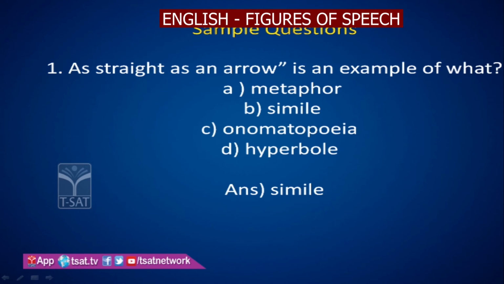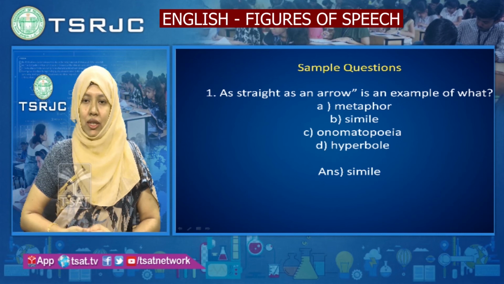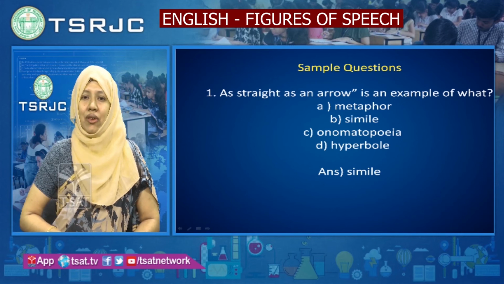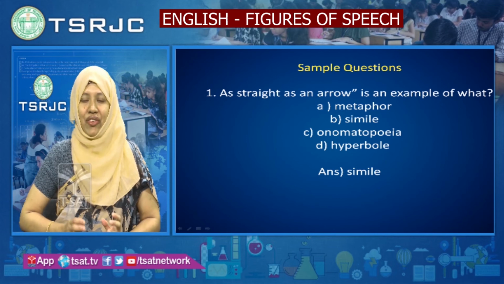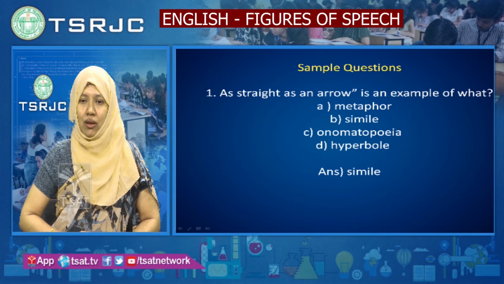Now, after recapitulating, let us see how much you have understood. Let us take a few sample questions. "As straight as an arrow" is an example of what? A. Metaphor, B. Simile, C. Onomatopoeia, D. Hyperbole.